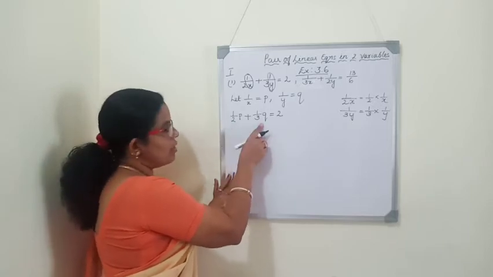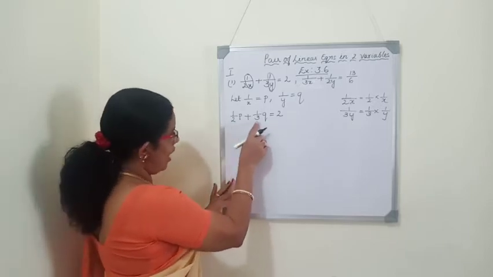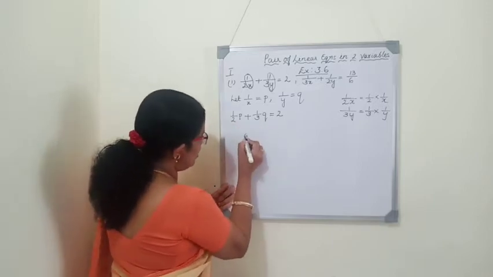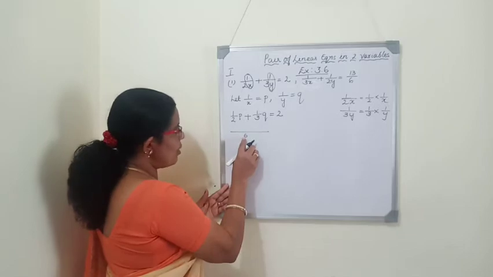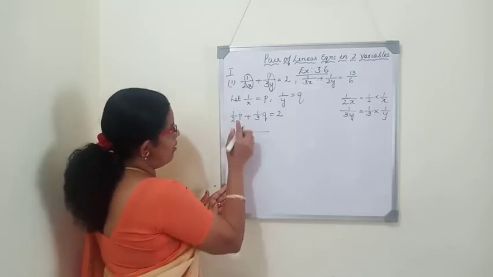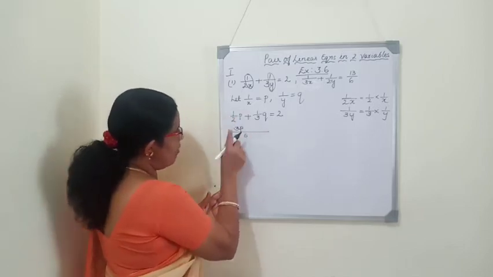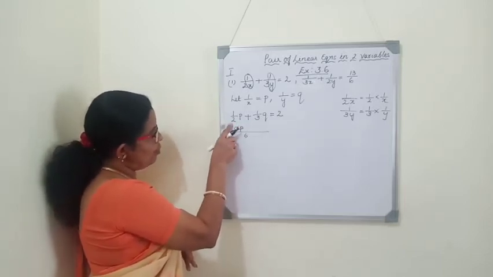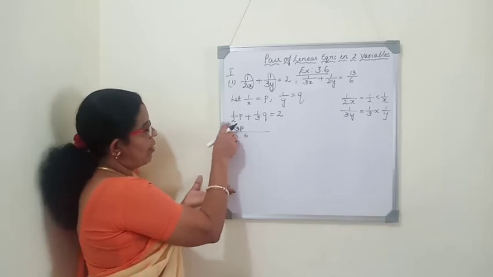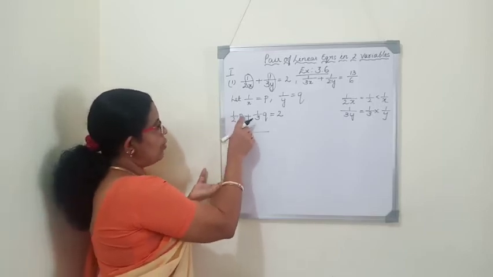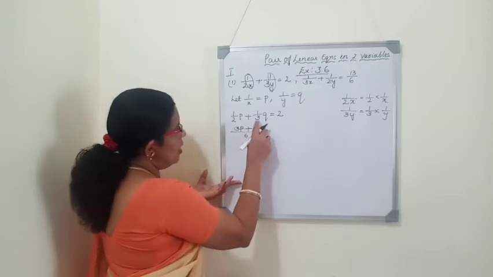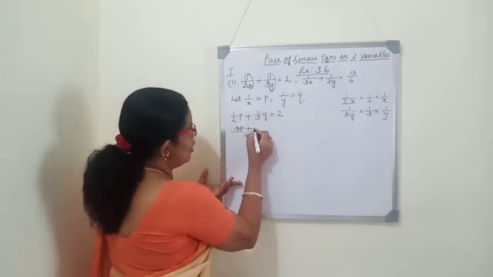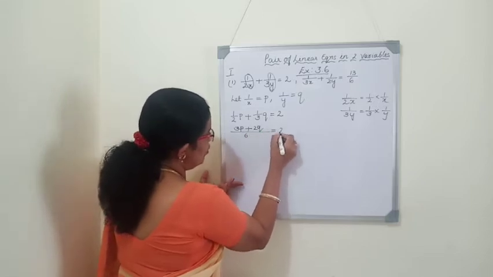the sum. We will change these fractions into whole numbers. For that, we will take the LCM of 2 and 3. LCM of 2 and 3 is 6. We will write 6. 2 into 3 is 6. So, 3 into 1p, 3p. Again, I will repeat. 2 and 3, LCM is 6. The denominator is 2. 2 into which number is 6? Or 6 divided by 2, it is 3. 3 into 1p, 3p plus. Here 3 is the denominator. 3 into 2 is 6. 2 into 1q, 2q is equal to 2.